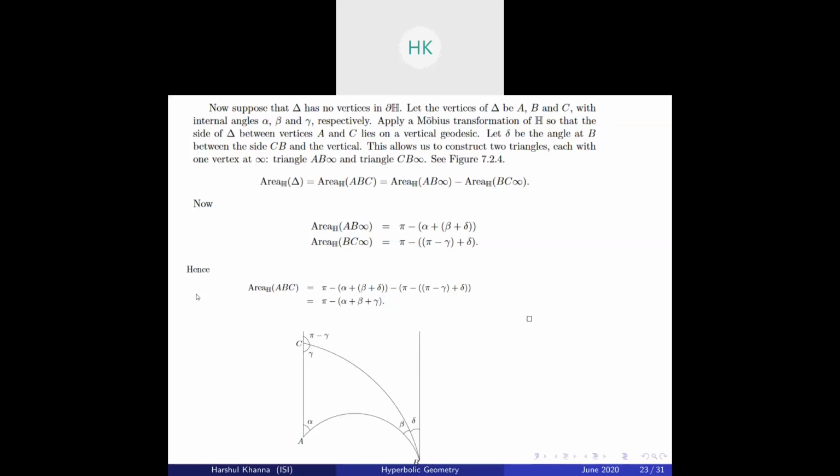Also, one more thing to note: we see that the sum of angles may be less than 180 degrees in the hyperbolic plane.